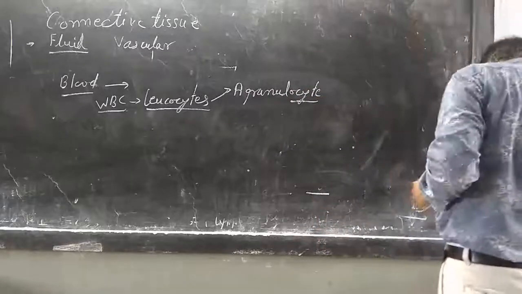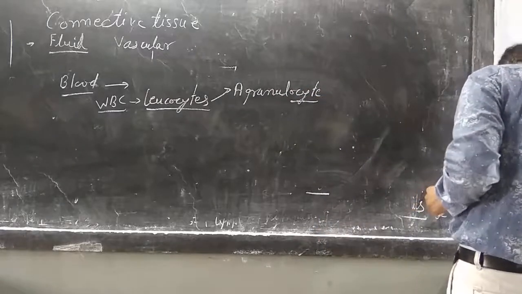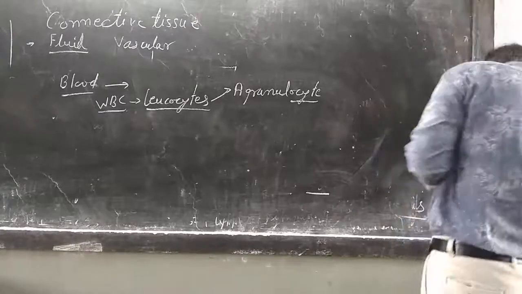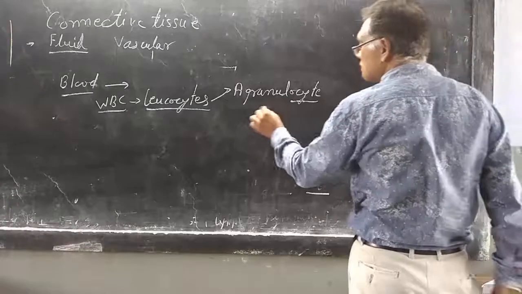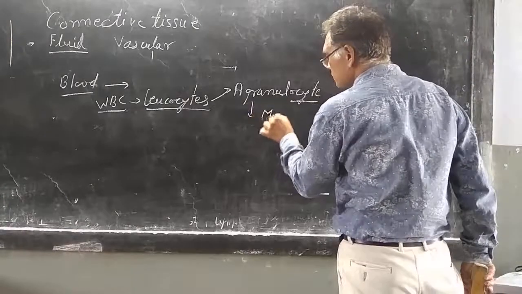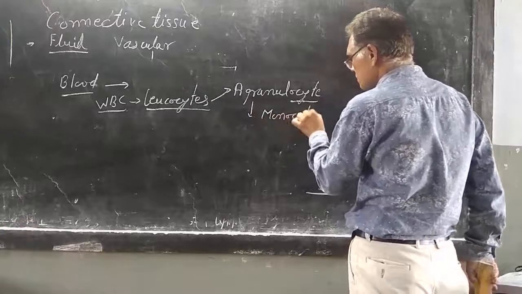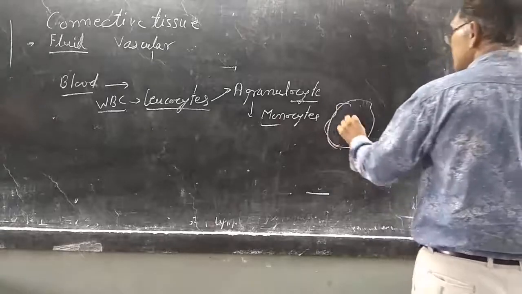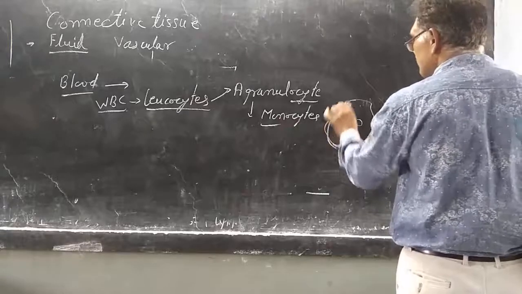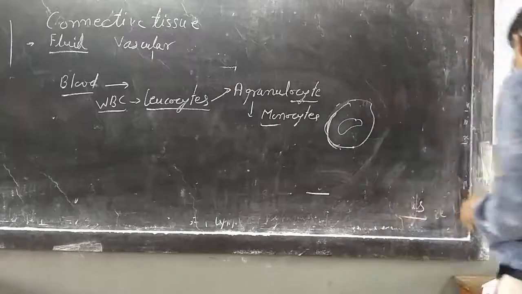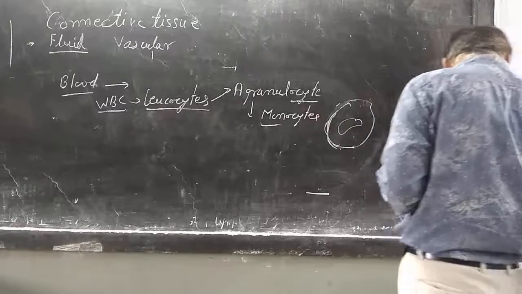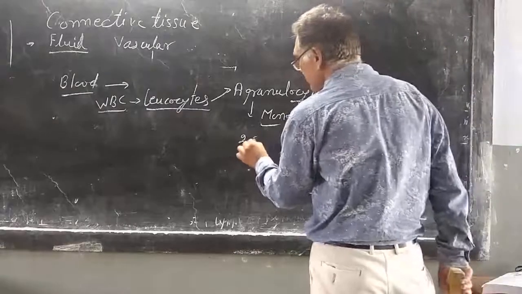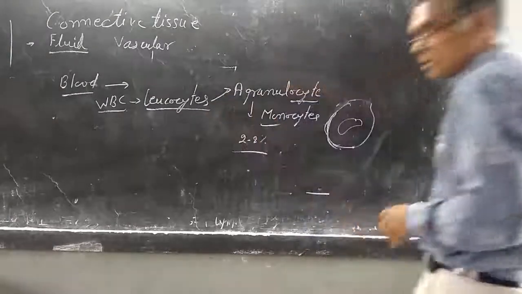Agranulocytes do not contain any type of granules in them, but they contain a lobed nucleus. One agranulocyte is the monocyte. Such a structure is circular, and a nucleus is there, but it does not contain any granules. Normally their number is 2 to 8% of the total leukocytes.